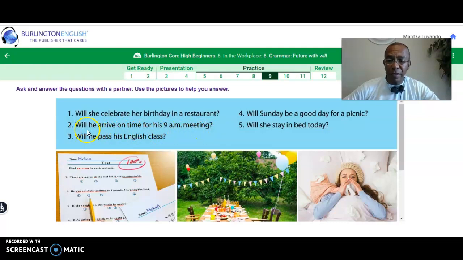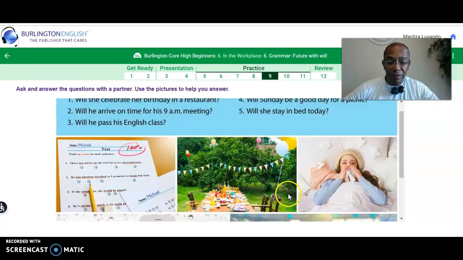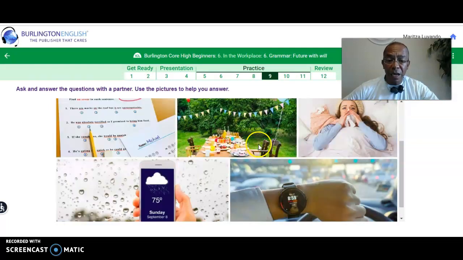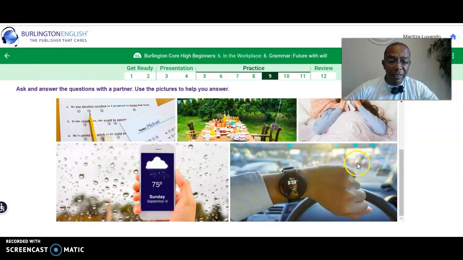So we will say, according to the picture, he won't arrive on time for his 9 a.m. meeting because he is stuck in traffic. For example, it might take him more than a minute to make it through the traffic lights.